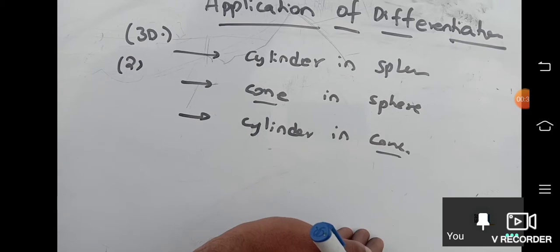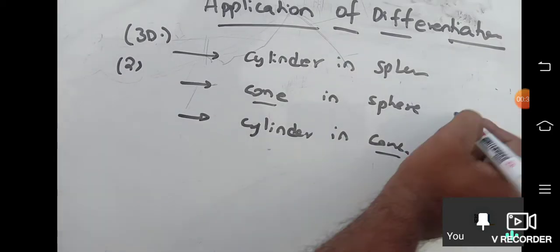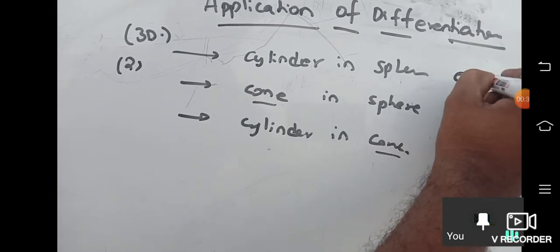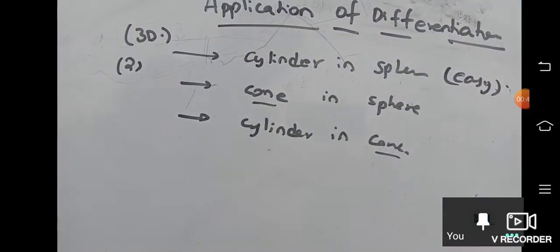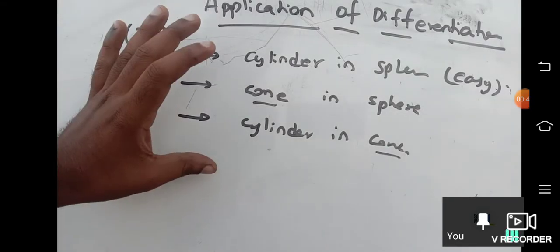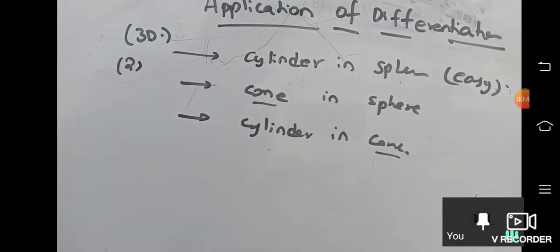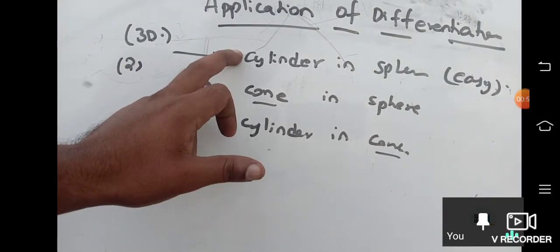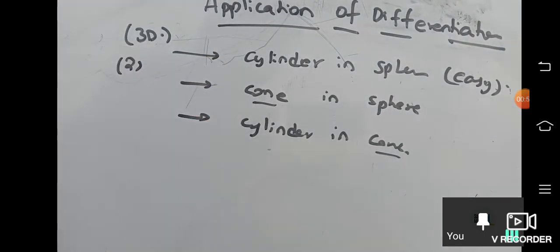Remember that. Okay, now. First, if you address which is stuff, it will be easy to remember. Okay, cylinder in sphere sum is very easy. Remember this. Because tomorrow in exam this will also come. If you don't categorize this, you will think these three sums are tough. Actually, these three sums are not tough. Only this is easy. Only these two are also not tough if you remember stuff.